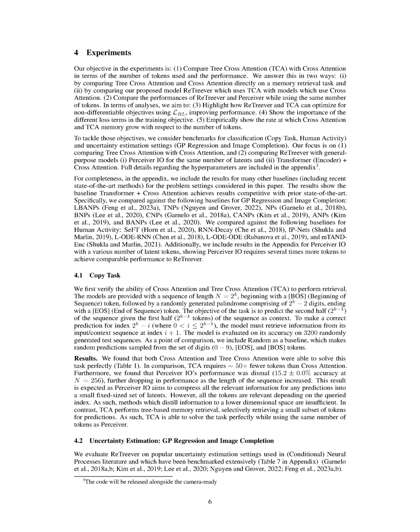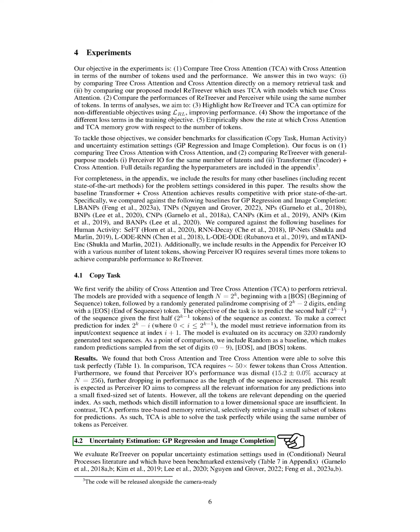Section Summary. The training objective of ReTreever consists of three components. L_TCA aims to learn node representations in the tree that summarize relevant information. L_RL learns internal node representations for retrieval within the tree structure. And L_CA optimizes for non-differentiable objectives. The experiments compare tree cross-attention, TCA, with cross-attention, highlight the optimization capabilities of ReTreever and TCA, and analyze the importance of different loss terms. Results show that TCA performs better than cross-attention and Perceiver I/O, achieving perfect accuracy with fewer tokens.